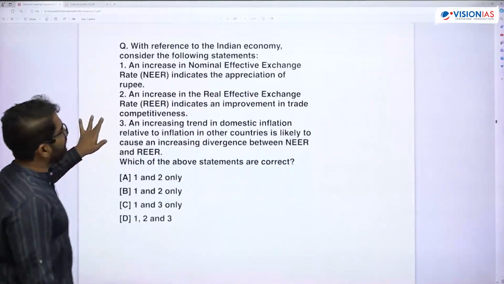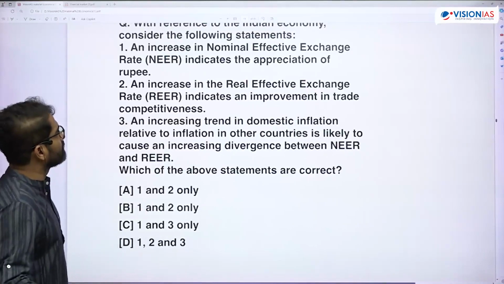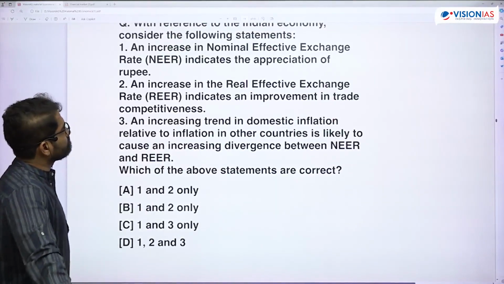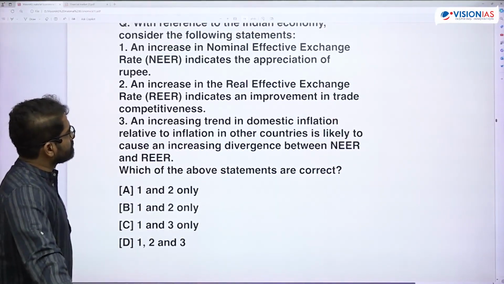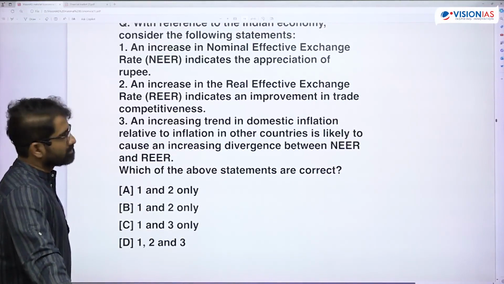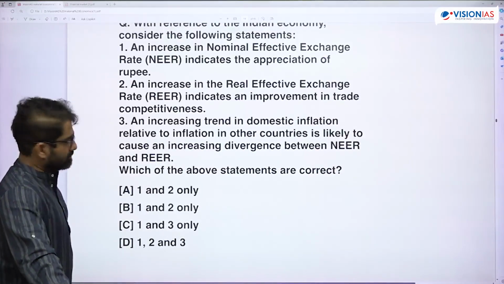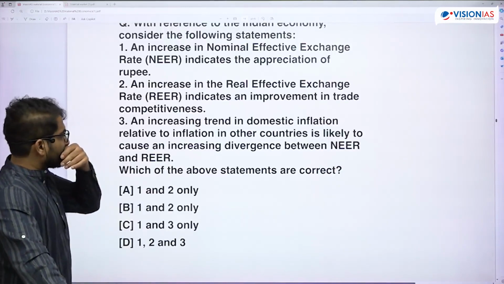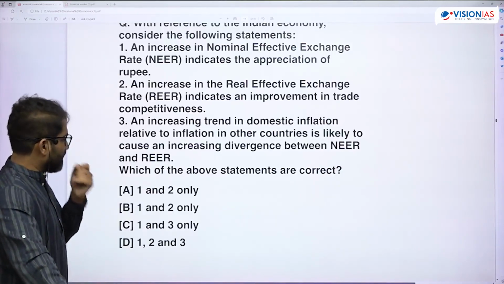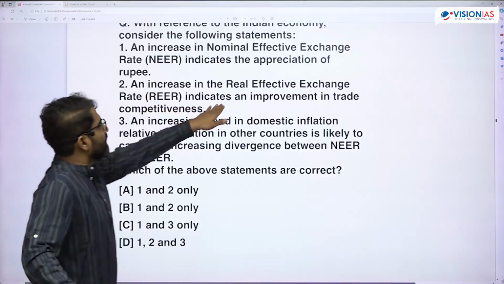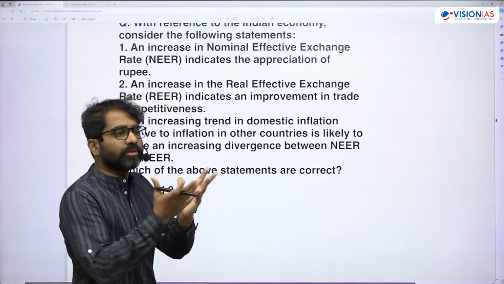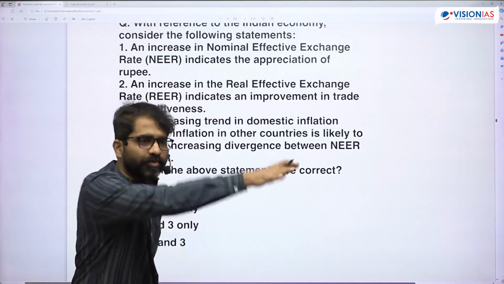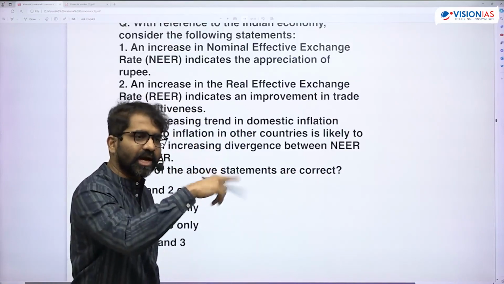Now, this was the question they have asked. See, the second statement says an increase in REER means I have to shell out more of my basket of currencies to get rupee, which means the rupee is appreciating.